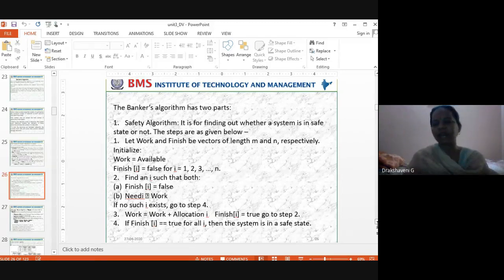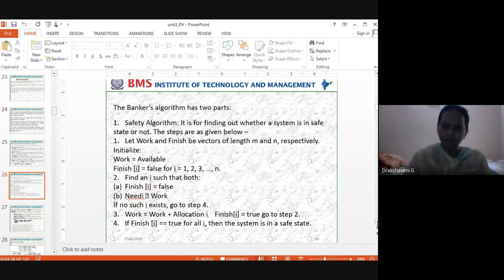Now let us start. Chaitra asked me for one CPU, one printer, one book. That's what Chaitra requires. I'm the operating system, so I'll check whether all three resources Chaitra asked for are available. Yes, they are available. Then I'll take one of each and give to Chaitra, because Chaitra will complete her work. That's Work equal to Available. I'm checking whether these are available.